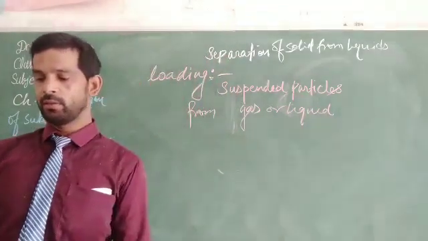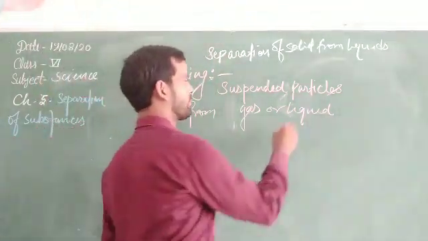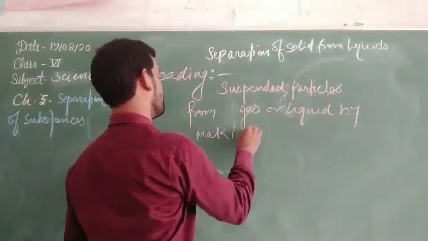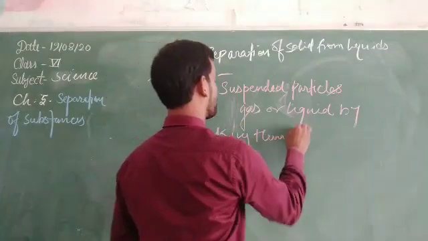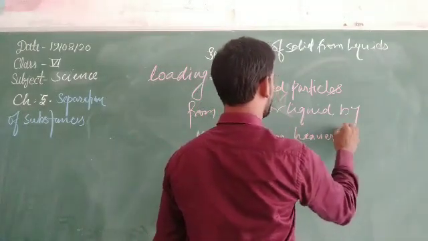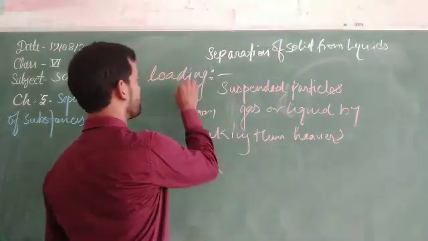By making them heavier. How can they be made heavier?